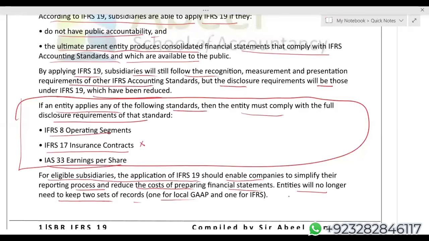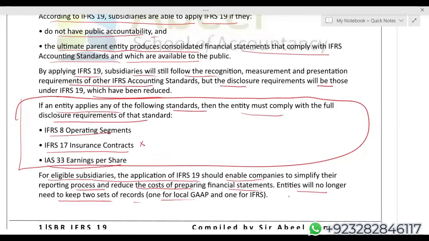Another example could be that my company has bought an investment property. Of course, we bought the investment property for capital appreciation. Now, the change in the fair value under IAS 40 investment property fair value model goes to P&L. But just writing that the change will go to the P&L, you're either not earning marks or you are earning half of the marks. Now you have to mention that the fair value gain on investment property will go, number one, to the statement of P&L, and under the investing category we have to show it.